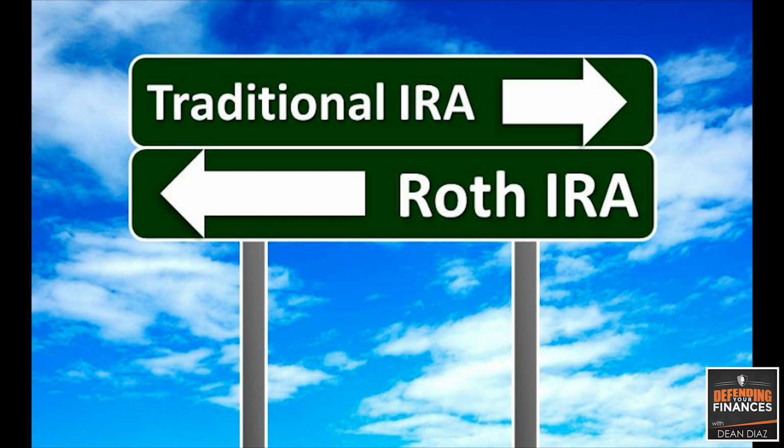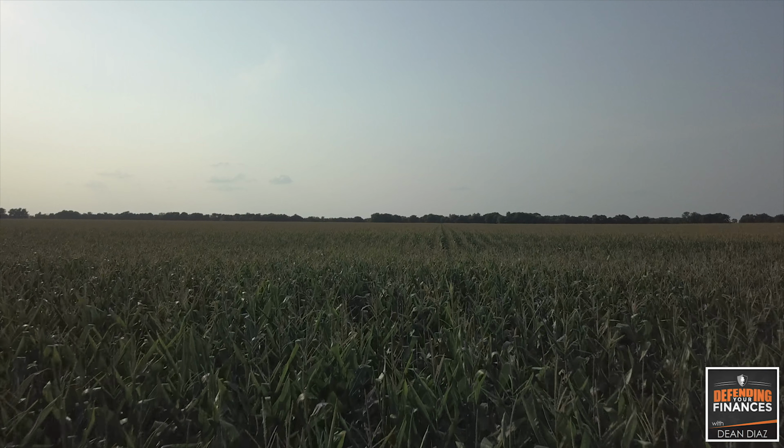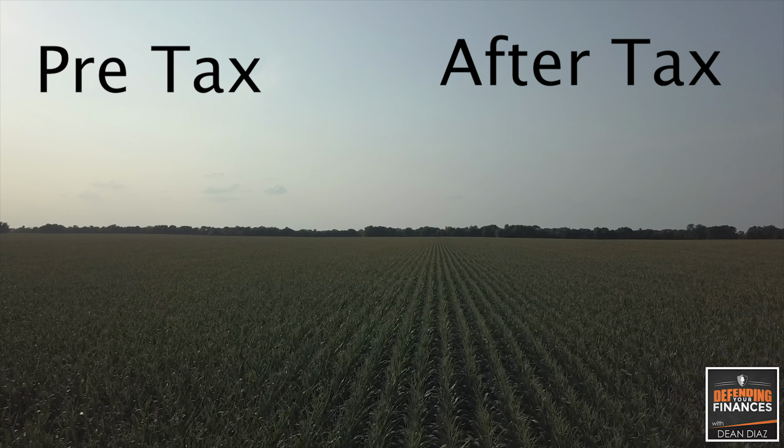In this video, I'll explain the difference between a Roth IRA and a traditional IRA, and hopefully paint a picture that will allow you to always remember the difference between these two different retirement accounts. Now, the first step in setting up any investment or savings account is to define the purpose for saving and investing. If your purpose to save is for retirement, you've got two options basically to choose from: pre-tax and after-tax.